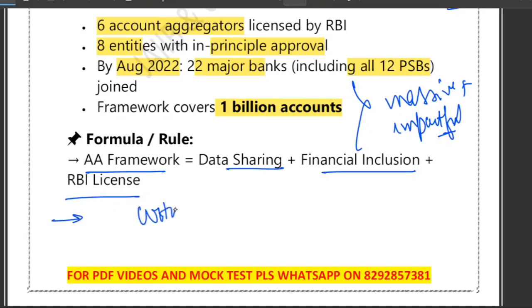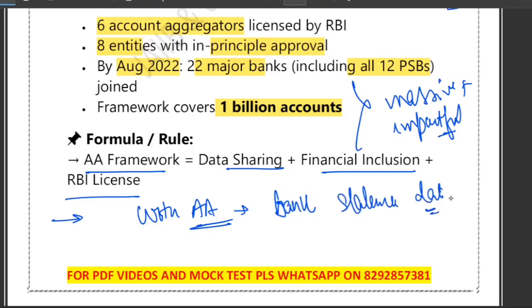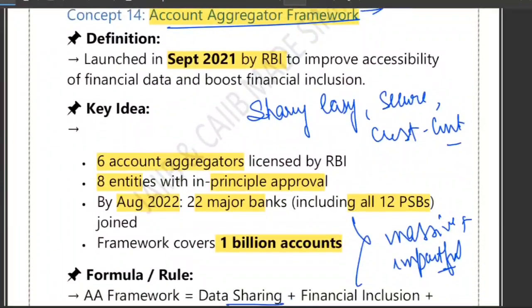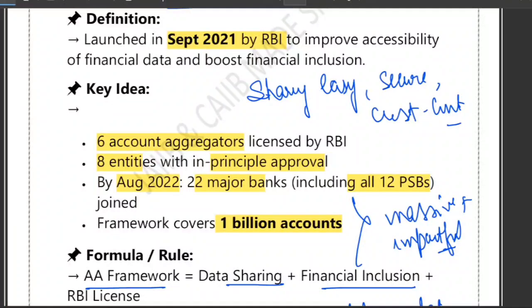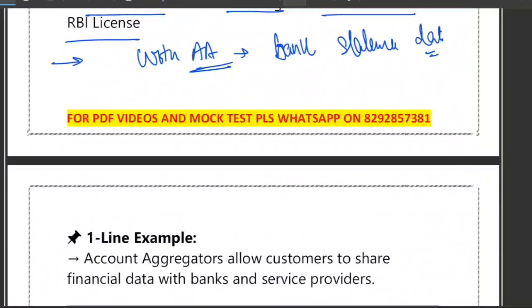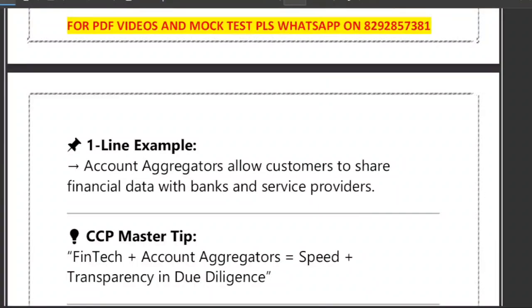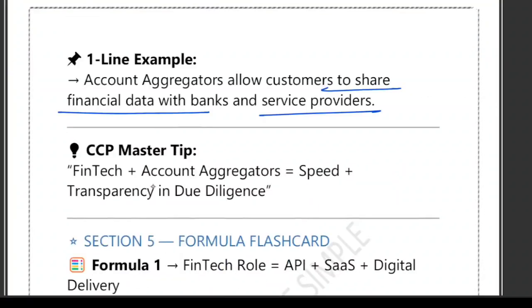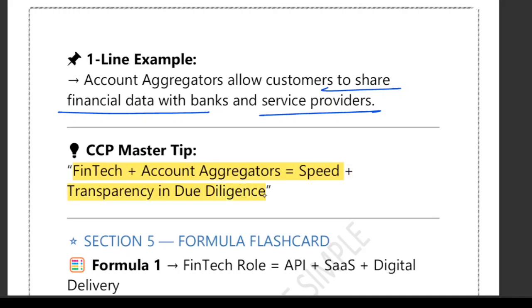With an account aggregator, a customer can share their bank statement data digitally, and with just one click, they can share their data. So this is about the account aggregator framework. Sharing becomes easy, sharing becomes secure, and also customer-centric. Now one line example: we have speed and transparency in due diligence. So fintech combined with account aggregator gives us speed plus transparency.